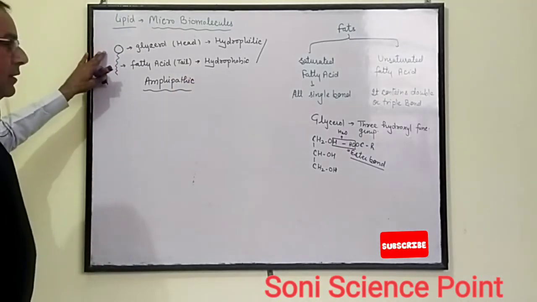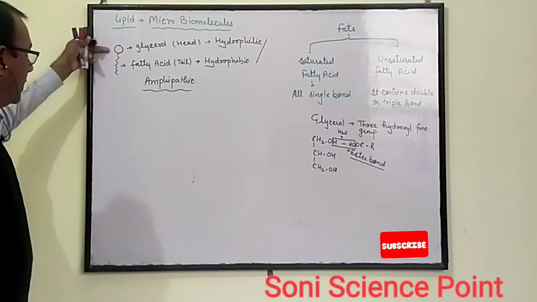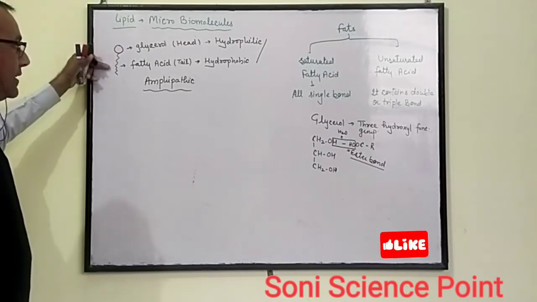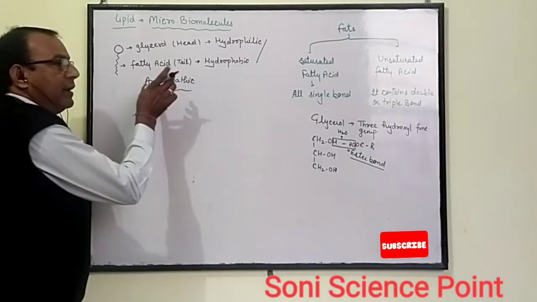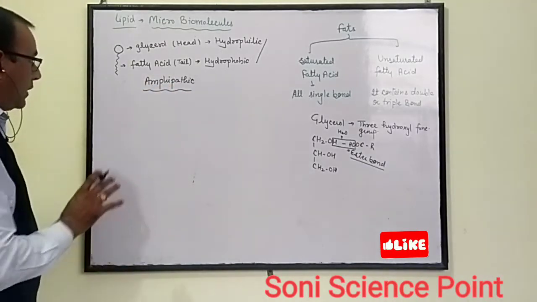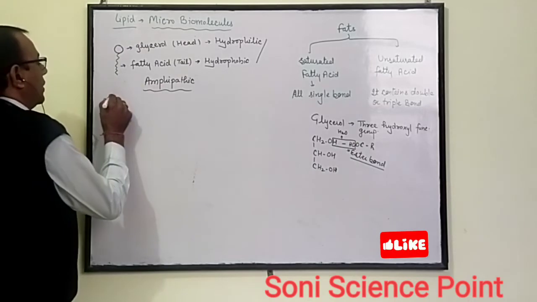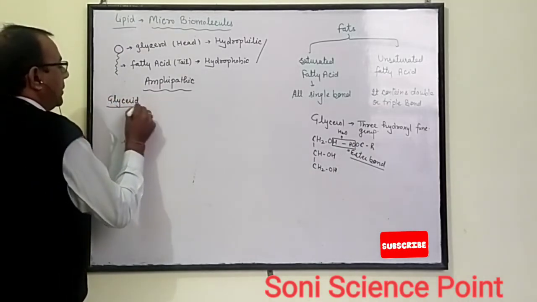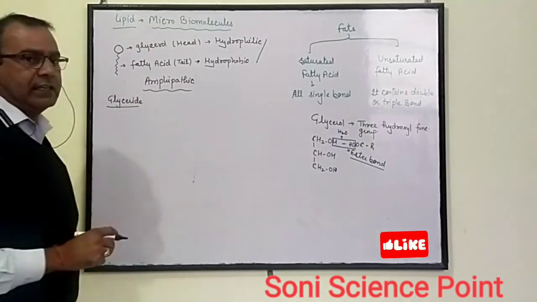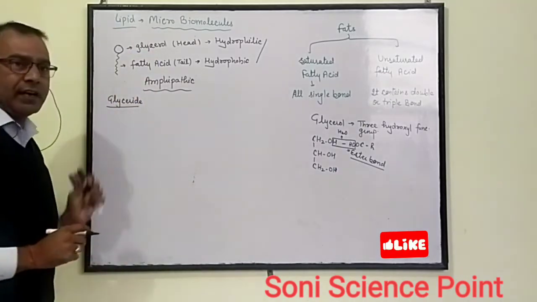So this is an ester, because glycerol attached with the fatty acid forms an ester with an ester bond. So it shows amphipathic character. The amphipathic compound forms the glyceride. It means when glycerol is attached with fatty acid, it forms a glyceride.